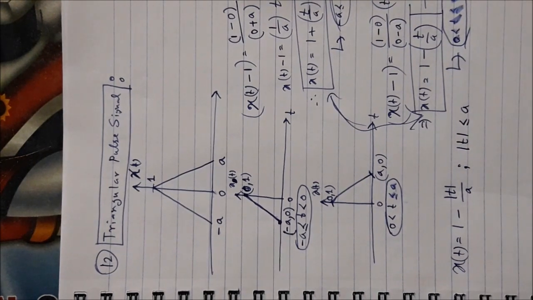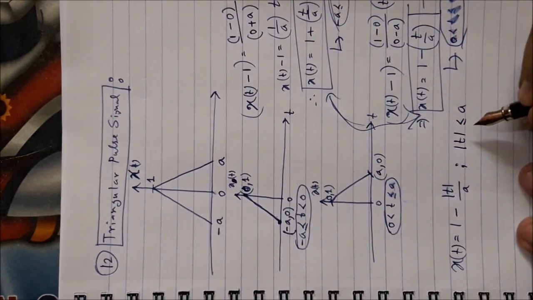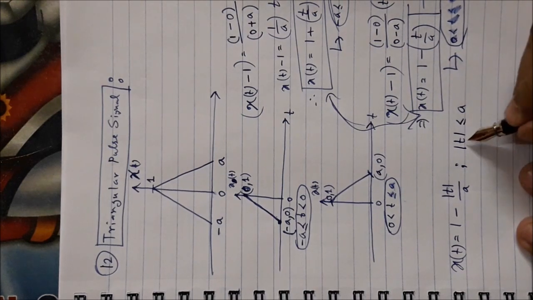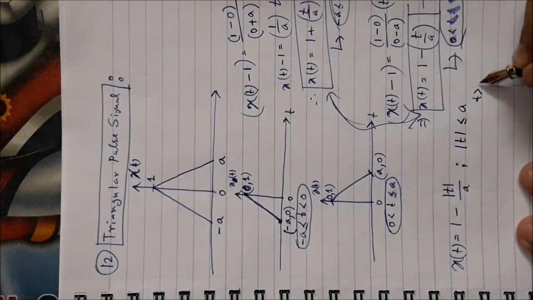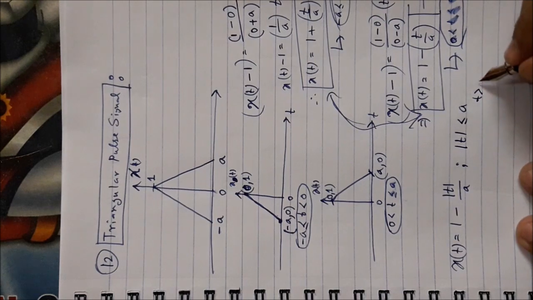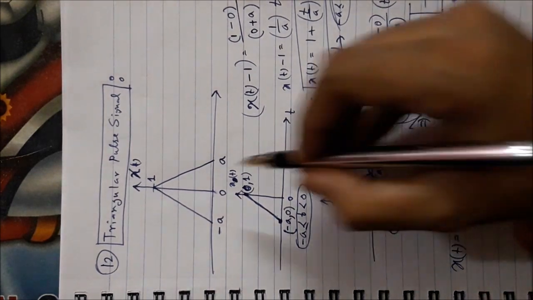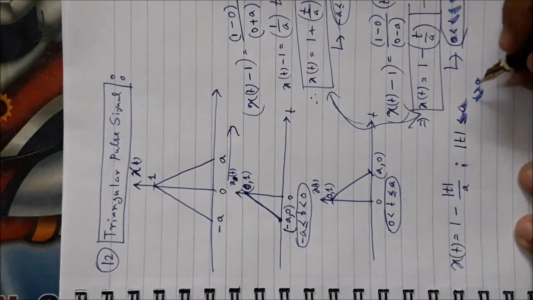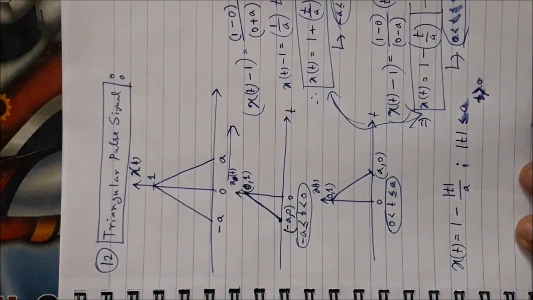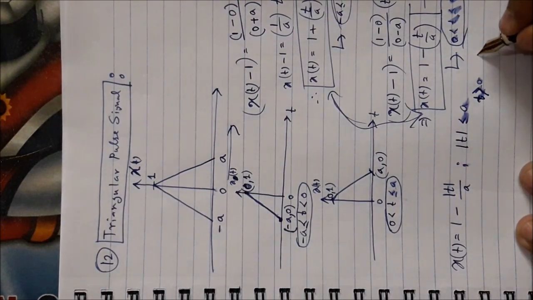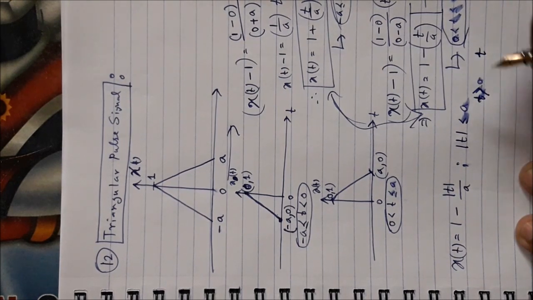Okay, what does it mean? Modulus of t less than or equal to a means when t is greater than 0, that means this side, then modulus of t is becoming t, positive t.